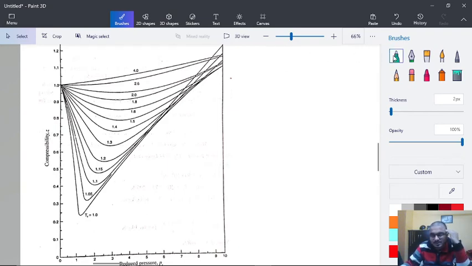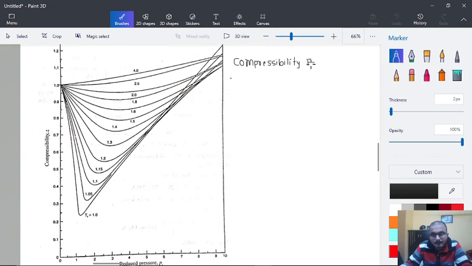Generally the compressibility factor Z is a function of two quantities, PR and TR.